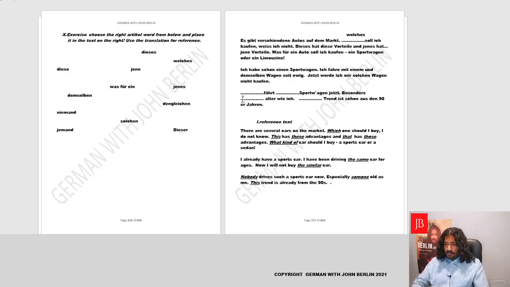So, setzen wir fort. Und genau. Let's see what's here. It's Dash fährt Sportwagen jetzt. So, no one drives a sports car nowadays. So basically what I want to say, no one drives such a car anymore.